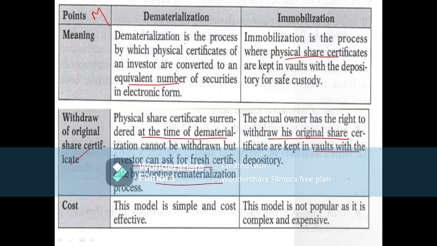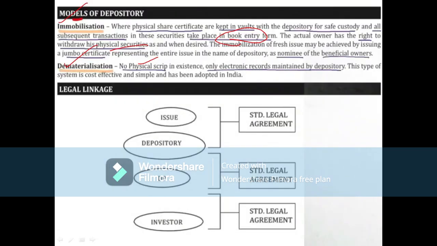Coming to cost, the dematerialization model is simple and cost effective. We all know that in online mode there is less paperwork and it is cost effective. But the immobilization model is not popular as it is complex and expensive. So these are the models of depository.